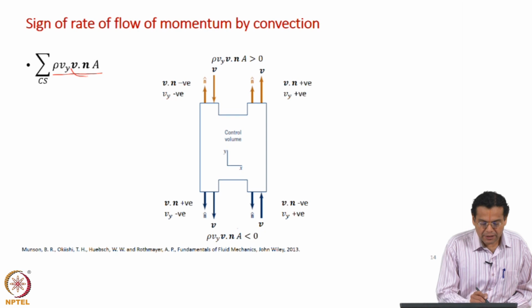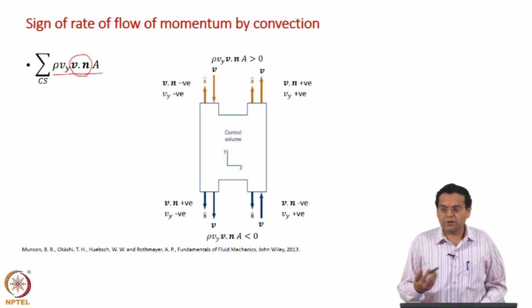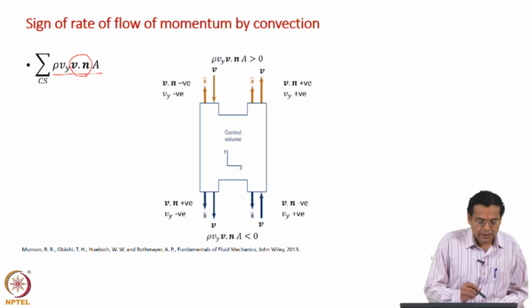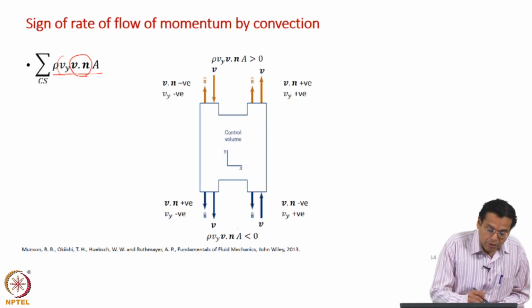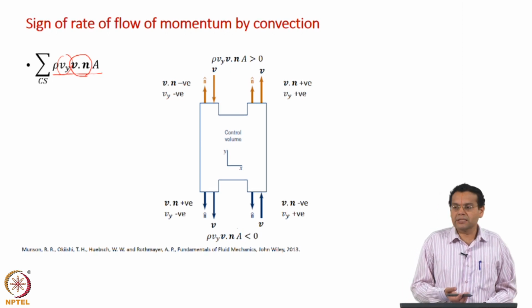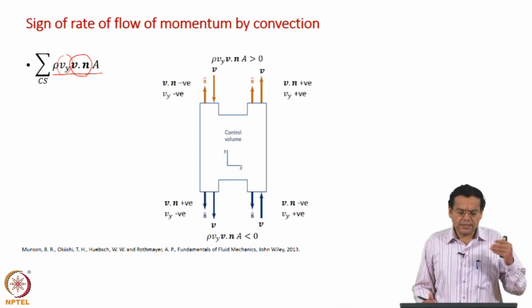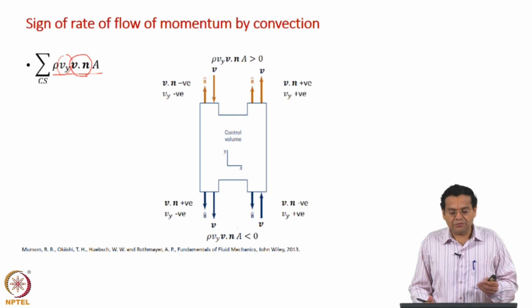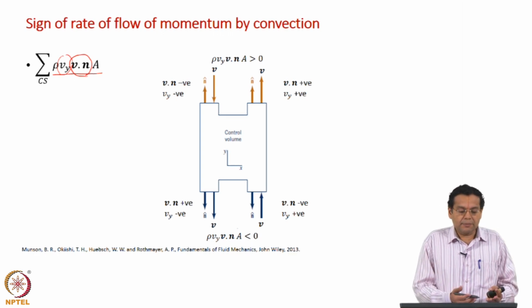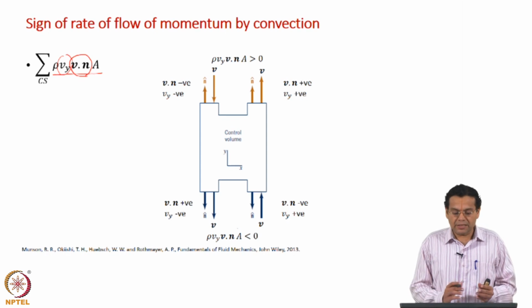First is V dot n. We have seen that V dot n is positive for outflow and negative for inflow, and then V y can also be positive or negative, depending on whether the y component of velocity is along the y axis or against the y axis. So, you have 4 combinations. The sign of V y and the sign of V dot n together determine the sign of this rate of momentum term. That is why we are discussing it very specifically.